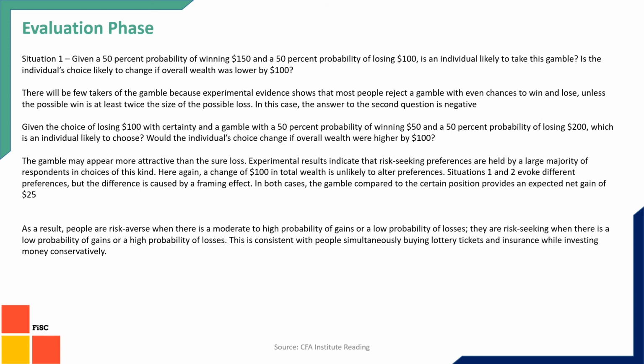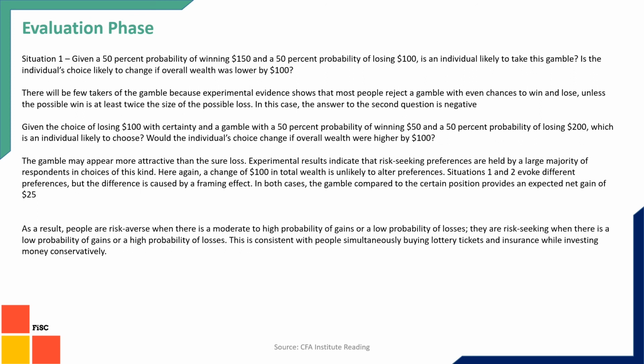But suppose we frame it in another way, where you have a sure loss of $100, and there is a gamble where you have a 50% chance of winning $50 and a 50% chance of losing $200. In this sense, the net value of both is similar, but here there is loss.